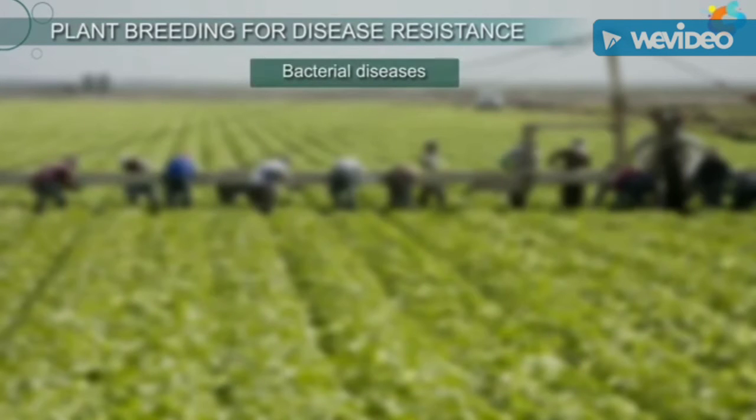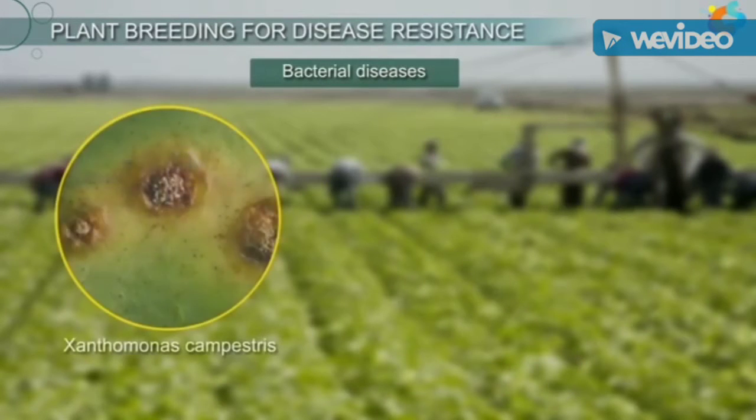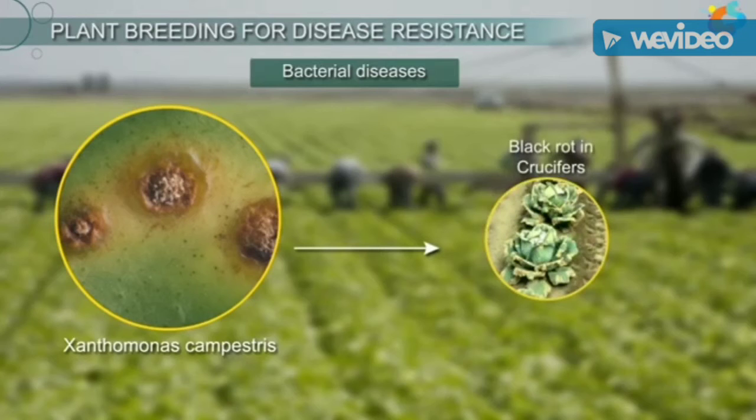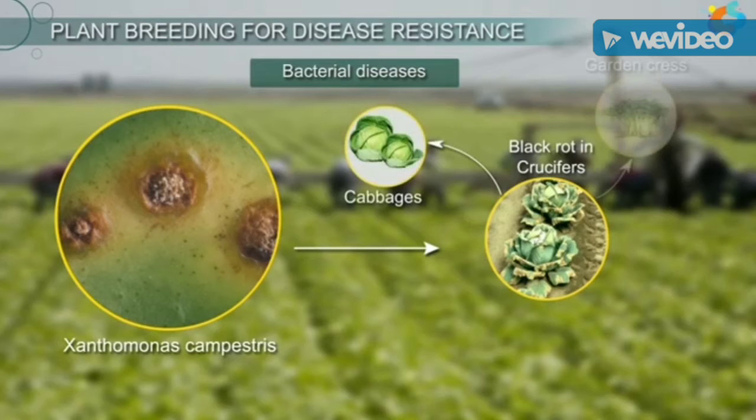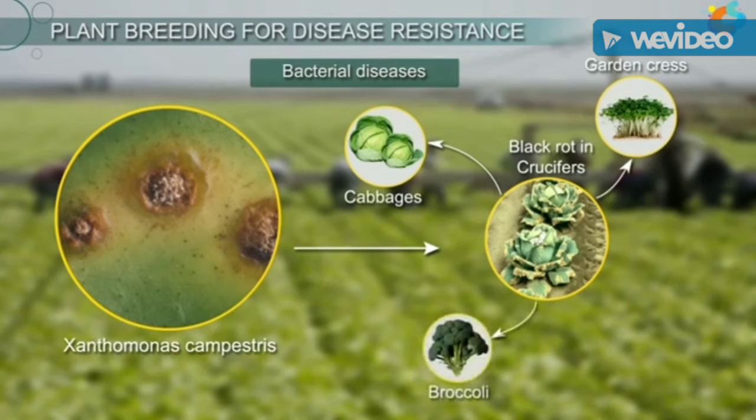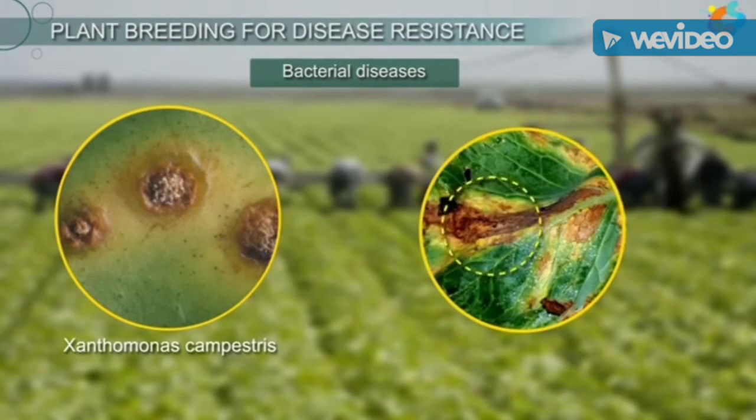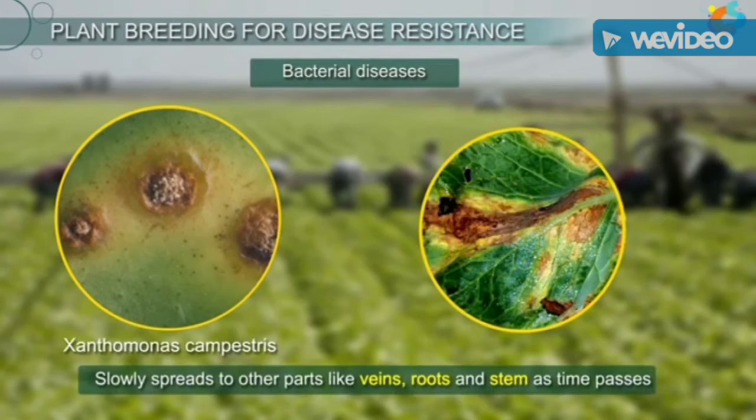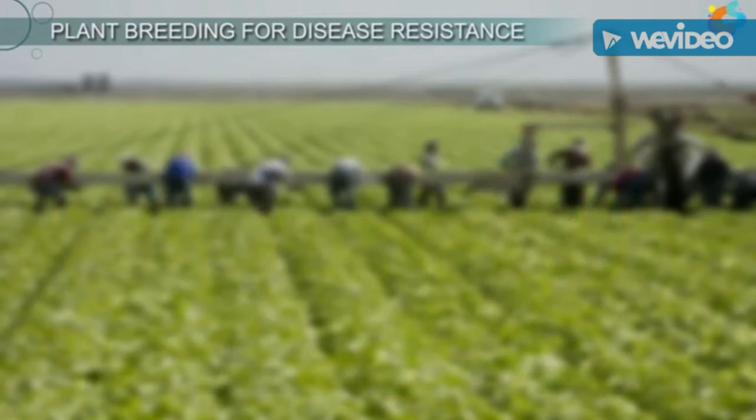Let us now discuss a few bacterial diseases. A bacterium called Xanthomonas campestris causes a disease called black rot in crucifers. Crucifers are leafy vegetables like cabbages, garden cress, broccoli, etc. The disease looks like a yellow-brown patch on the leaves, which slowly spreads to other parts like veins, roots, and stems as time passes. Viruses also cause diseases in plants.